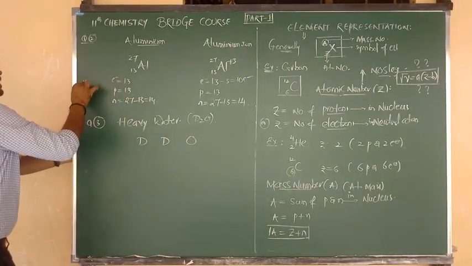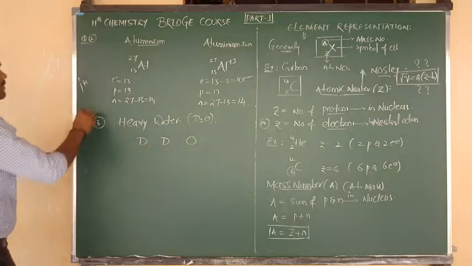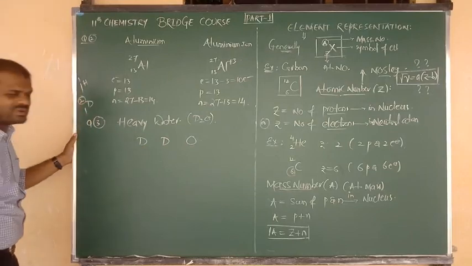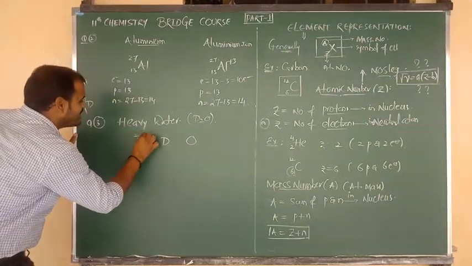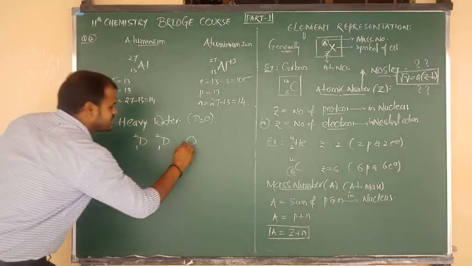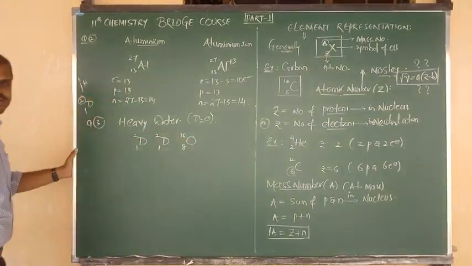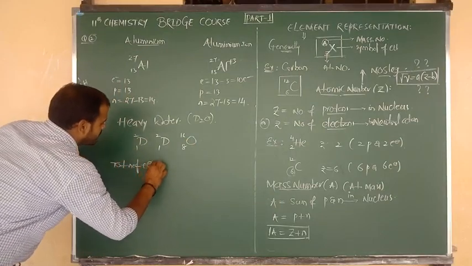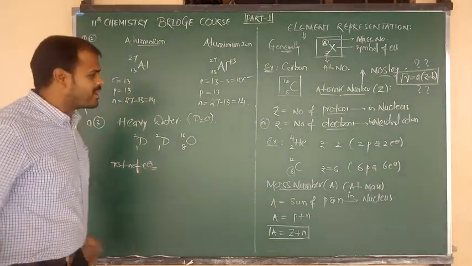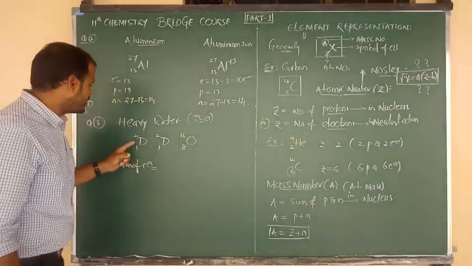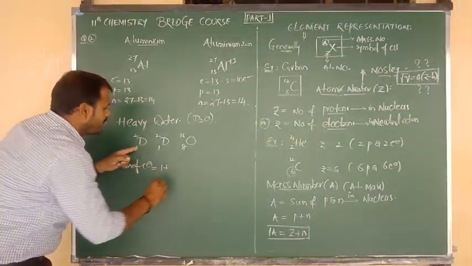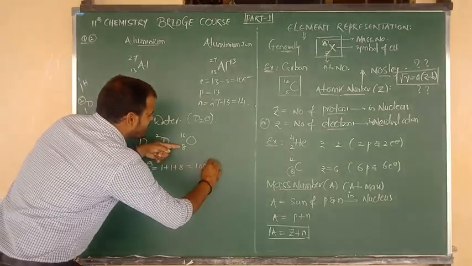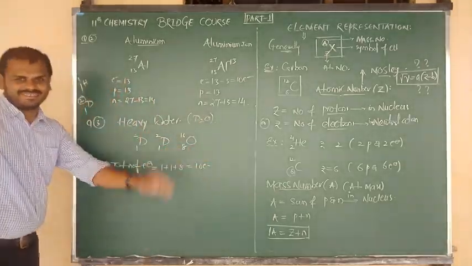Hydrogen atomic number is 1, mass number is 1. But what about deuterium? The symbol is D, atomic number is 1, but mass number is 2. So deuterium has atomic number 1, mass number 2. Oxygen has atomic number 8, mass number 16. Now I am going to write the total number of electrons. How to calculate it? It is equal to the Z values: 1 plus 1 plus 8. The total number of electrons in heavy water is 10.